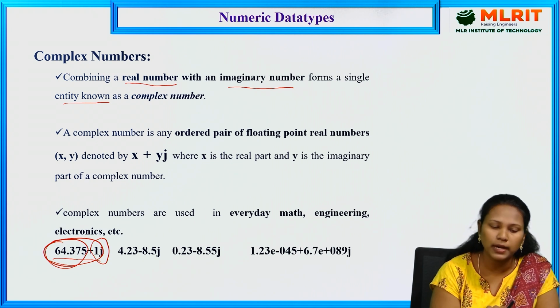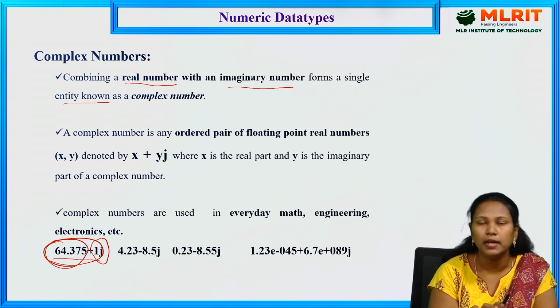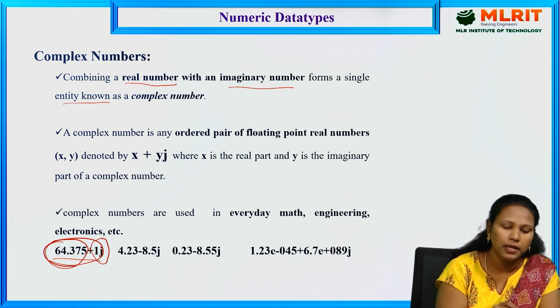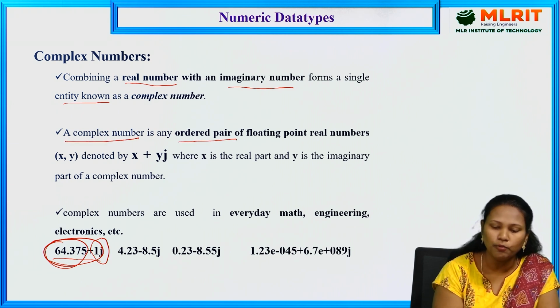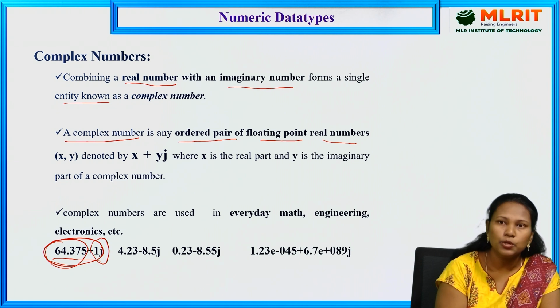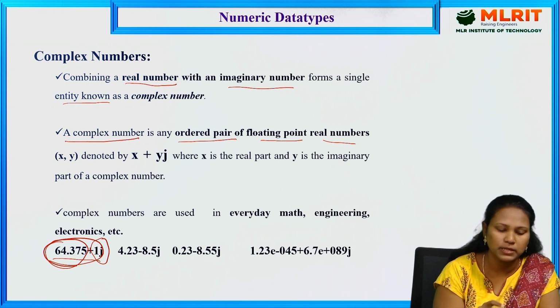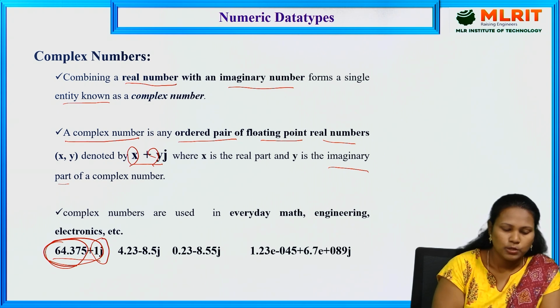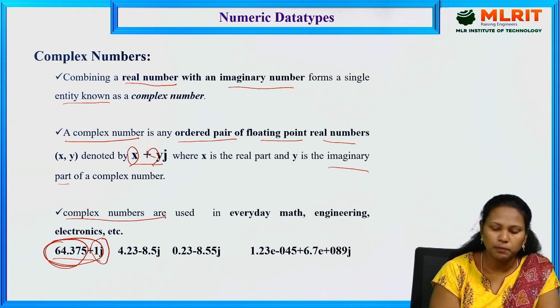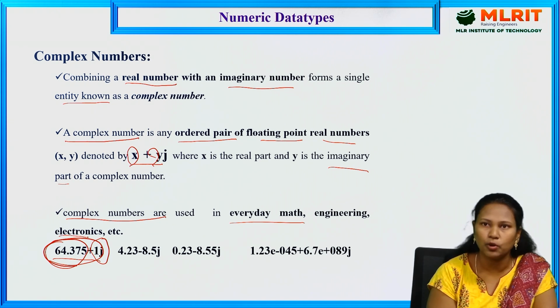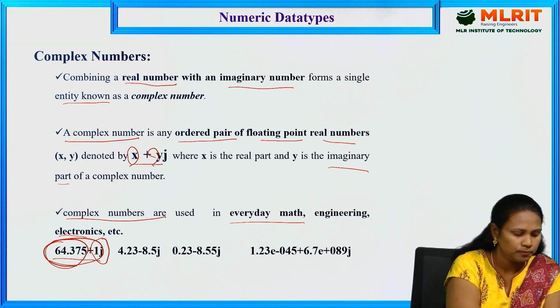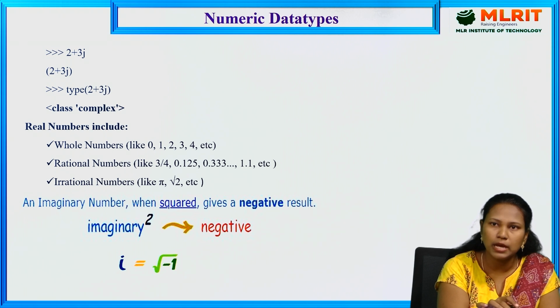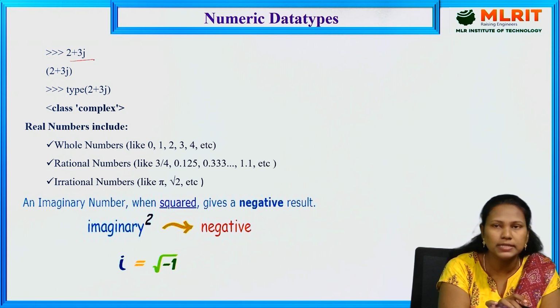The complex number contains a real number plus an imaginary number. A complex number is an ordered pair of floating point real numbers. We represent complex numbers as x plus yj. Here x represents the real part, and y represents the imaginary part. Complex numbers are used in everyday maths and engineering. In electronics, we use complex numbers. One example of a complex number is 2 plus 3j.